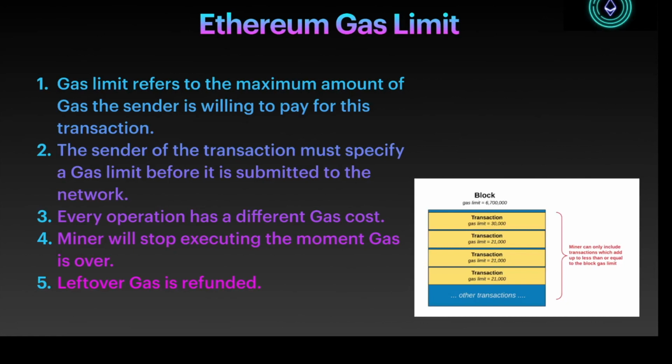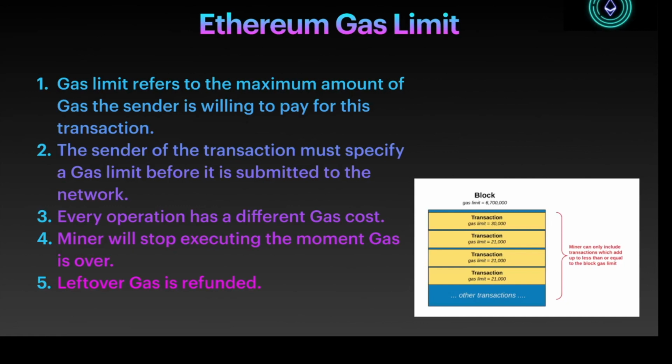Now each operation has a different gas cost. So the miner will stop executing the moment the gas is over. It's just like the car stops as soon as the gas is over. And the leftover gas is refunded. Suppose a transaction is completed and you have given it a higher gas, if there is gas left in the transaction after the transaction is complete, the leftover gas is refunded.